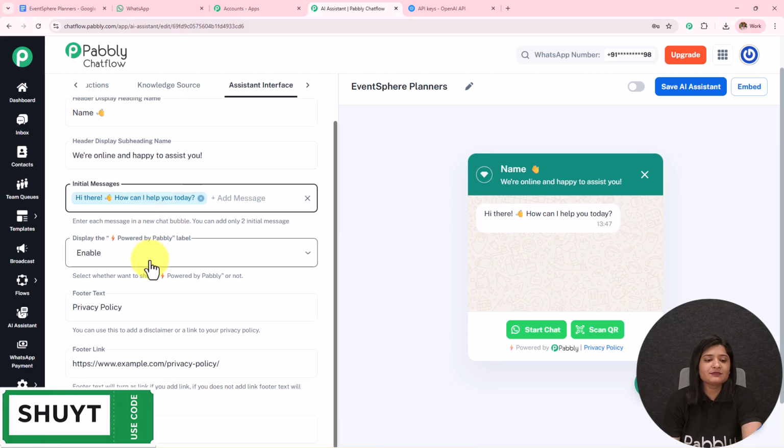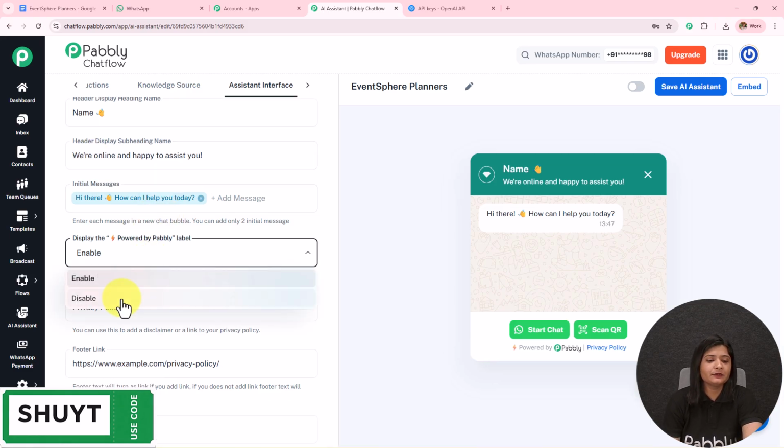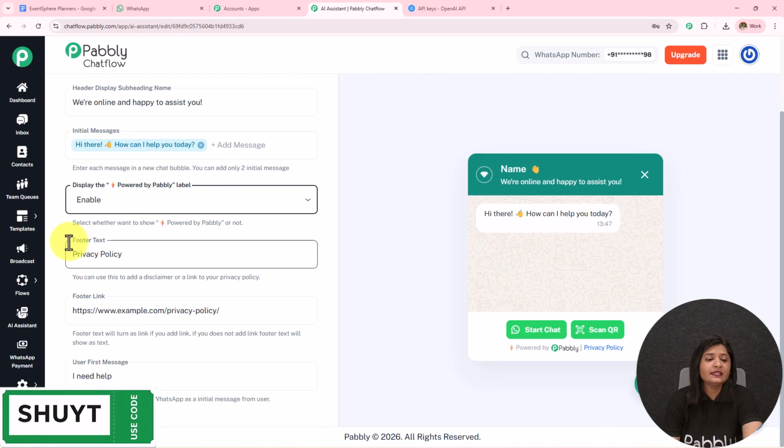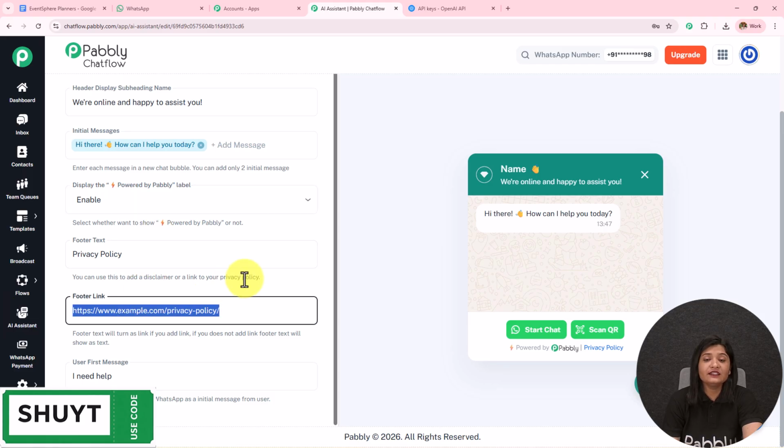Then we have this display "Powered by Pabbly". I have kept it enabled. You can also disable this and it will be removed from here. I'm going to keep it enabled only. Then we have this footer text, where I have added the privacy policy, and in the footer link I have added a link to the privacy policy.